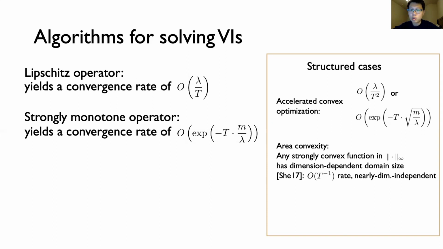This obstacle was because known lower bounds showed that any strongly convex function in this norm has diameter growing linearly with the problem dimension, and was overcome by a new analysis called area convexity.